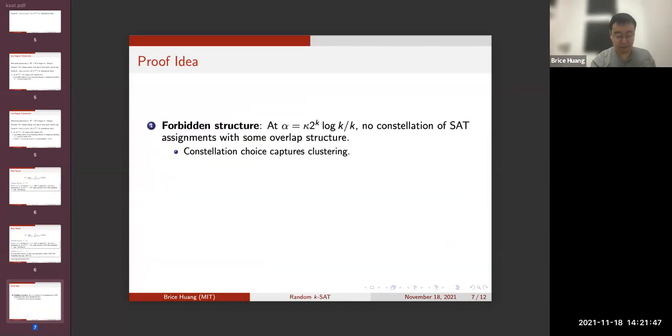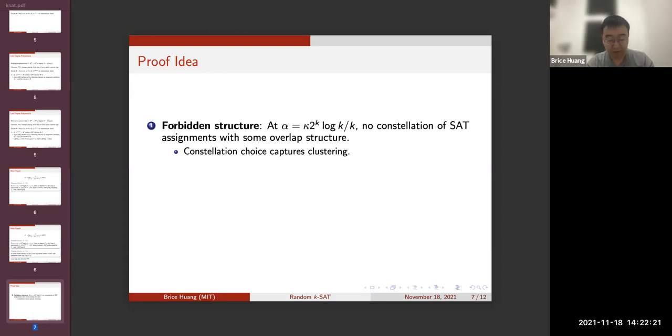I'll give some ideas of the proof. So the proof is based on a connection between shattering and the absence of certain constellations of satisfying assignments. And we proceed in two steps. In the first step, we show that at the claimed clause density, there doesn't exist a constellation of satisfying assignments with a carefully chosen overlap structure. The choice of constellation here is critical because this choice is what will capture the shattering phenomenon.